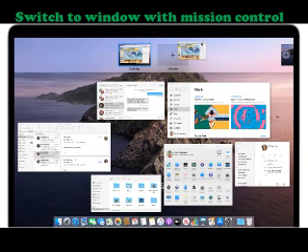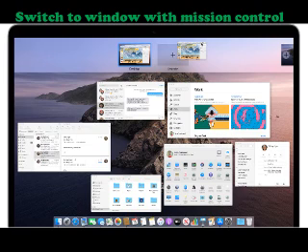How to do this? For this, first you have to click the Mission Control icon in the dock. Otherwise, use an upward 3-finger swipe on the trackpad. Otherwise, a 2-finger double tap on the Magic Mouse. Did you get me? Just click on Mission Control in the dock. Otherwise, if you have a trackpad, you have to do an upward 3-finger swipe. If you have a Magic Mouse, you have to use a 2-finger double tap. Then Mission Control will open.